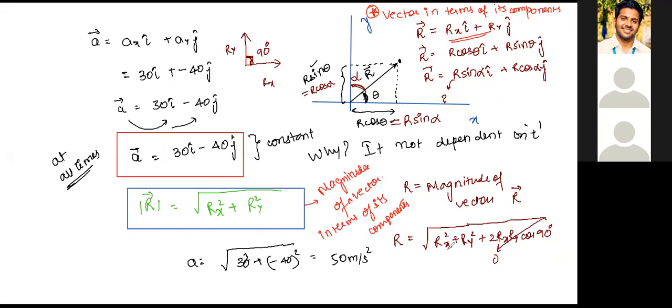Class, let us move to the next question. It's a question from NEET 2013. Kindly, in fact, let us take the NEET 2017 question first.